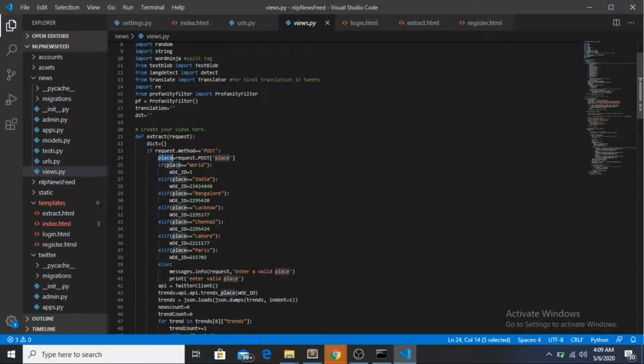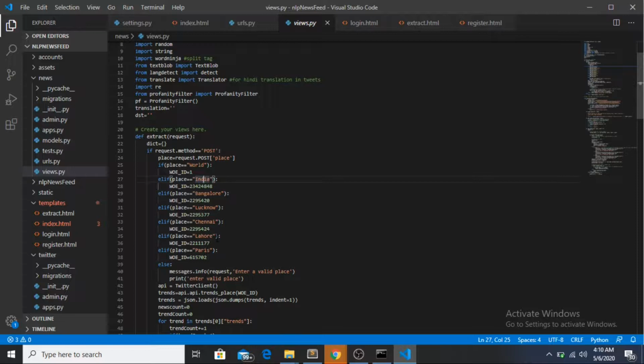So for this place, I'll check and get the WOEID, you can say it's a variable. WOEID is something like a where-on-earth ID. So this is one, and if it's India, this is this. We tried to integrate it with the API, but currently the WOEID is, I think, blacklisted.